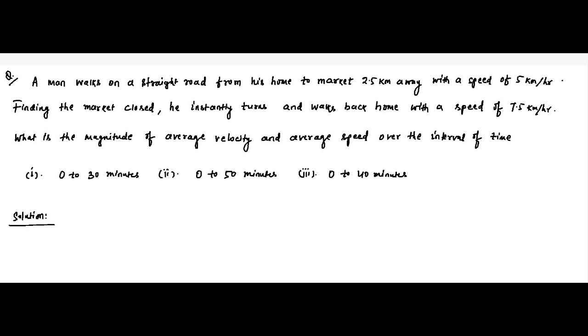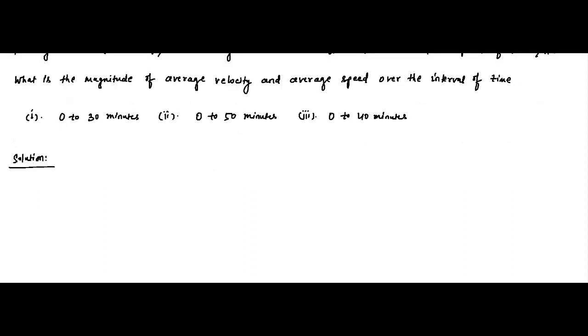What is the magnitude of average velocity and average speed over the different intervals of time which are given here, over the time slots of 0 to 30 minutes, 0 to 50 minutes, 0 to 40 minutes. So let us just try to visualize the whole situation.